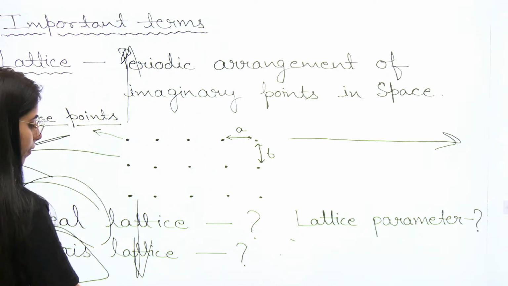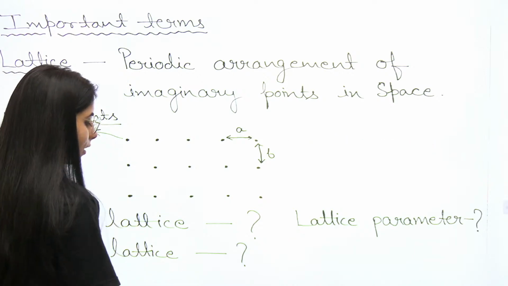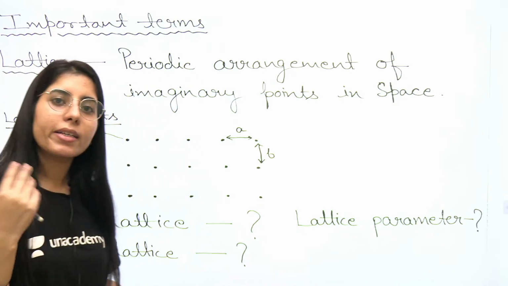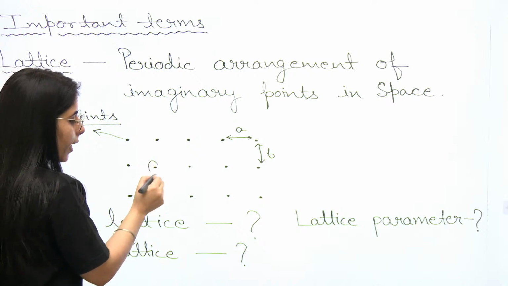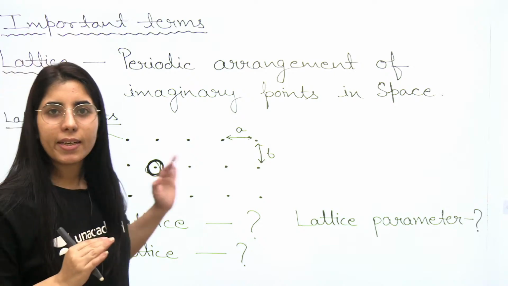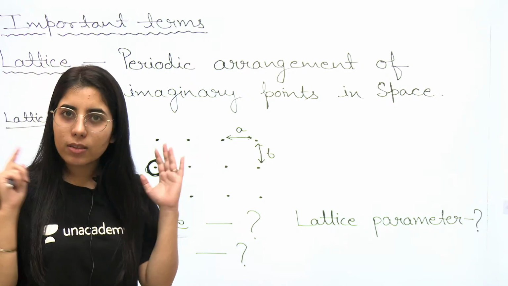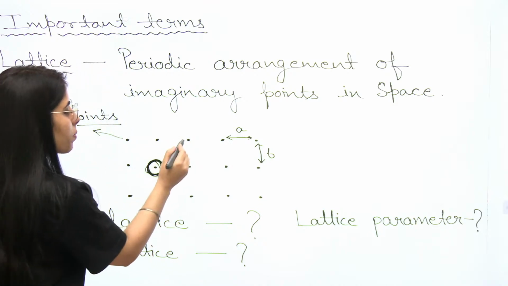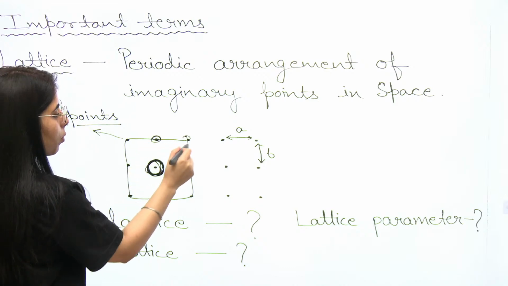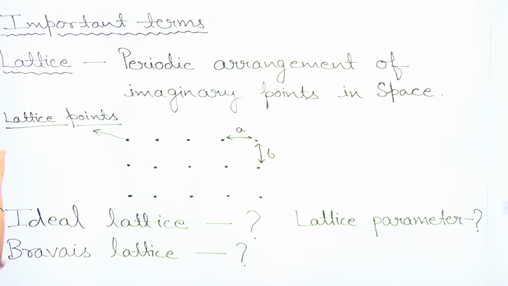When we are talking about the Bravais lattice, you can consider it as a lattice in which each lattice point has the same, or identical, surroundings. Let me explain it this way: a person is standing at this point, and we allow that person to observe his surroundings. He will see points present in this manner: one point here, one here, one here, one here. These are just the points. So that person has observed the points in the surroundings.